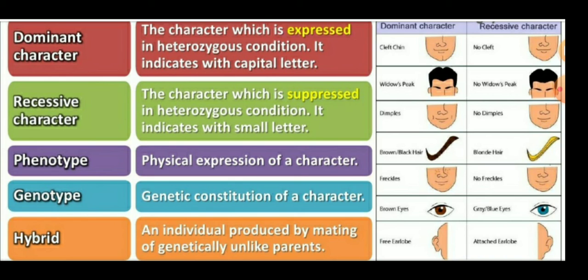Phenotype means the physical appearance, or we can say the physical expression of a character. So we know the plant is tall or dwarf. This is the phenotype. But the genetic constituent of a character is called the genotype, because genotype is the genetic makeup of a character. Next term is the hybrid. Hybrid means an individual produced by mating of genetically unlike parents, called the hybrid variety.